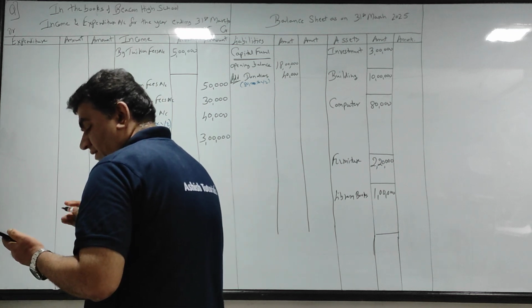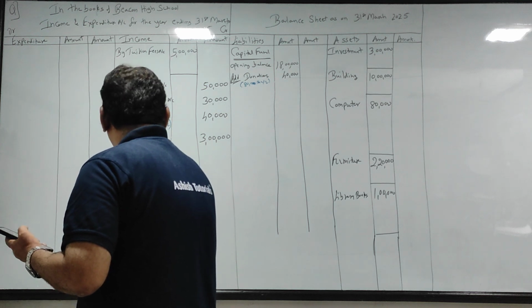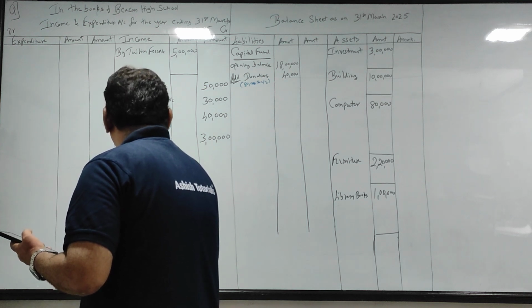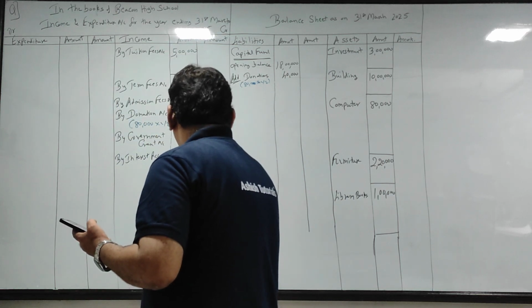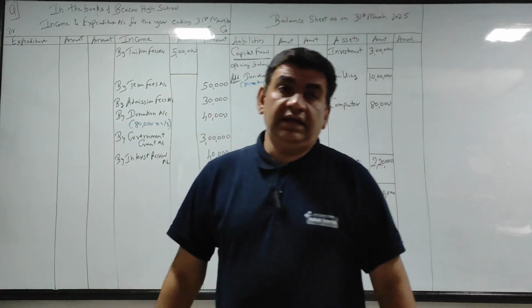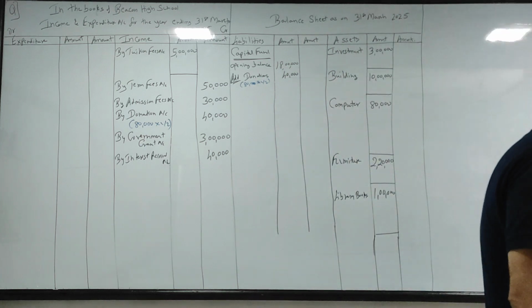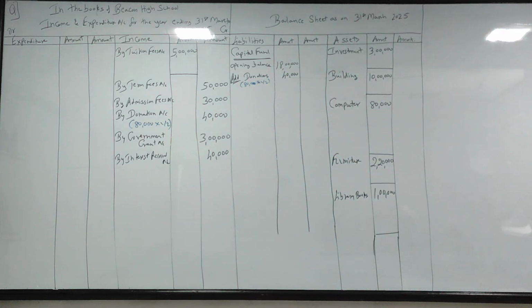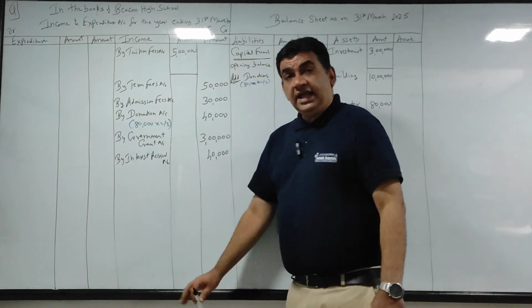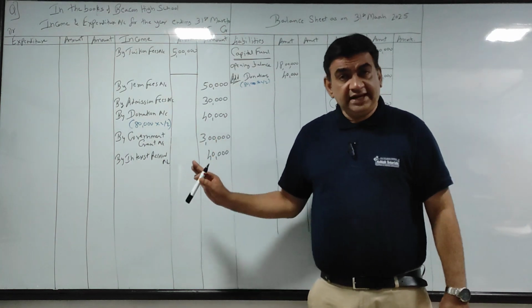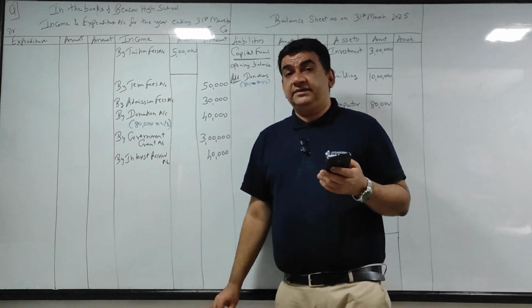Right there. By interest received account, 40,000. By interest received account, that is 40,000. Clear guys with the posting? Okay. Clear with the posting of the receipt side? Let's come to the payment side.